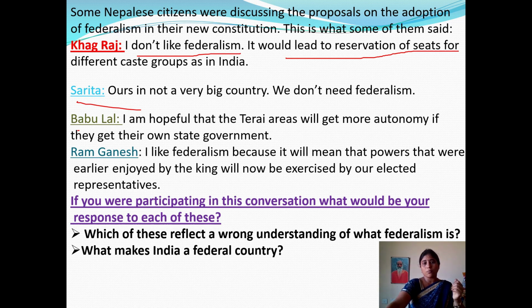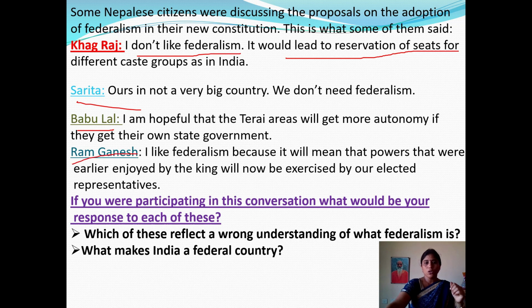And one more, Babulal, is saying that I am hopeful that the Terai areas will get more autonomy if they get their own state government. So here one more person supported federalism because people in some areas with fewer resources may get better opportunities, some priorities being available for the less developed states or places. So Babulal supported federalism.